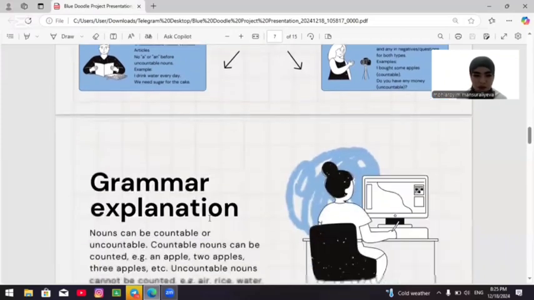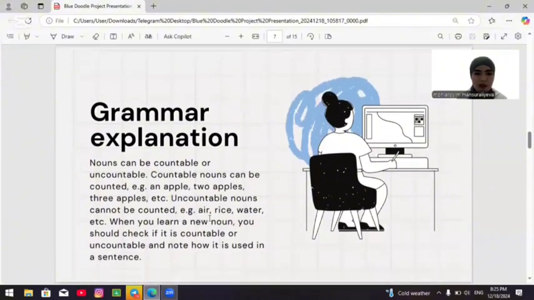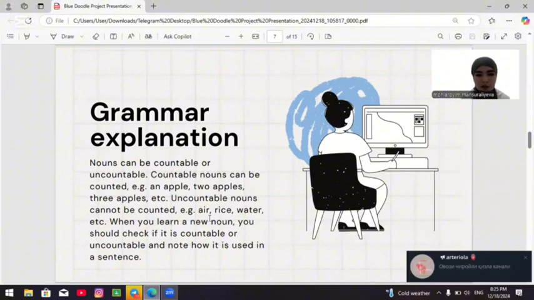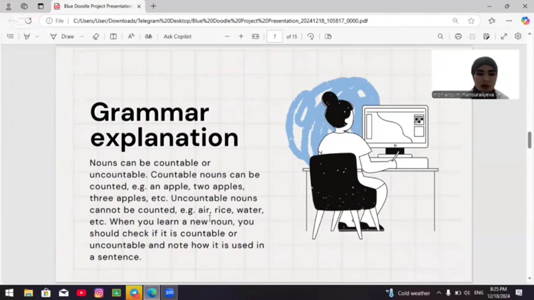Grammar explanation. Nouns can be countable or uncountable. Countable nouns can be counted. Example: an apple, 2 apples, 3 apples, etc. Uncountable nouns cannot be counted. Example: air, rice, water, etc. When you learn a new noun, you should check if it is countable or uncountable and know how it is used in a sentence.